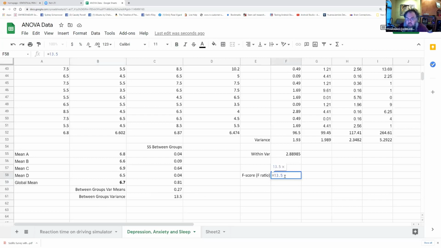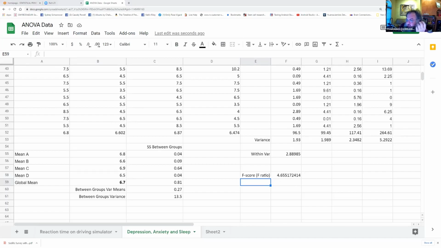I say, okay, all of my variance comes out to be about 13.5, but 2.9 of it can be accounted for by random chance alone. That means that about this 4.6, 4.7 represents the amount of variance that is unaccounted for by pure chance alone. That's my F score.